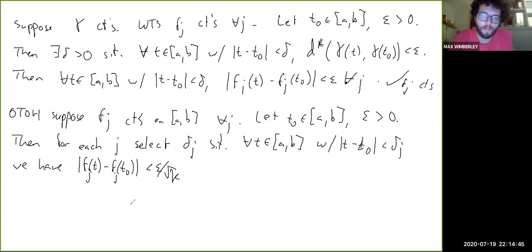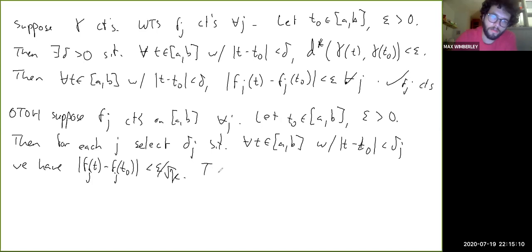And that's just for later. Epsilon over square root of k is just a constant, remember, because k is the dimension of the space. So we can force fj to be within that constant distance away from fj of t naught, because fj is continuous. So by choosing delta j, we can do this.